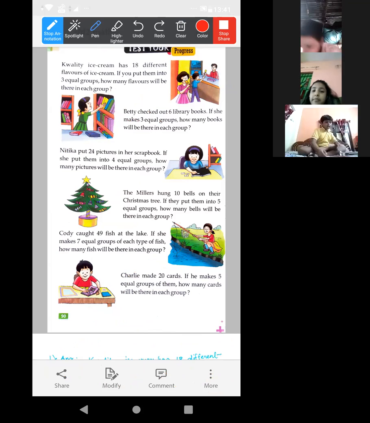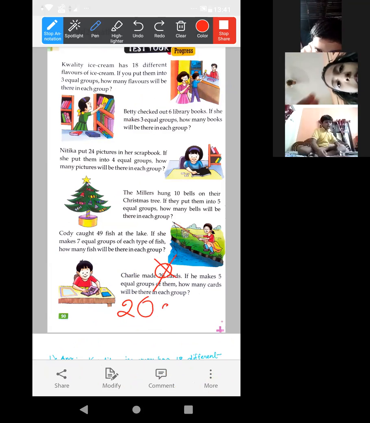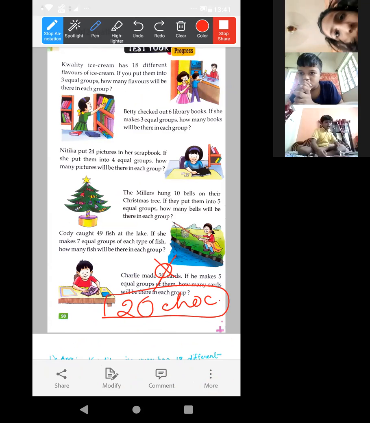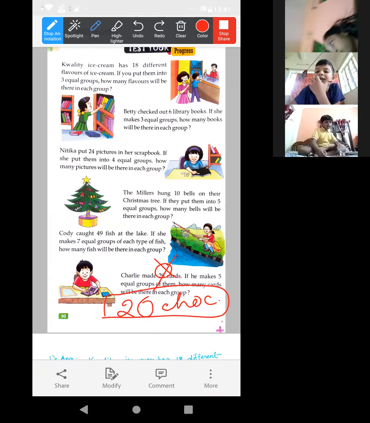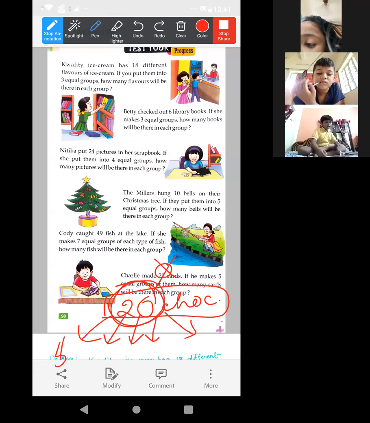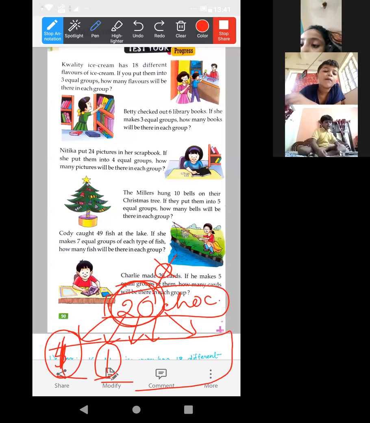Suppose, look, how many cards are there? Acha, in place of cards, forget about cards. How many chocolates are there, Arindam? 20. Okay. You have to divide it among 5 friends. Then each friend will get how many? Just as in the question, you have to divide the chocolates among 5 friends. First friend, here is one friend. Each friend will get how many chocolates? Total 5 friends are there.